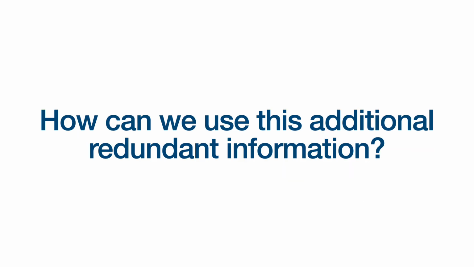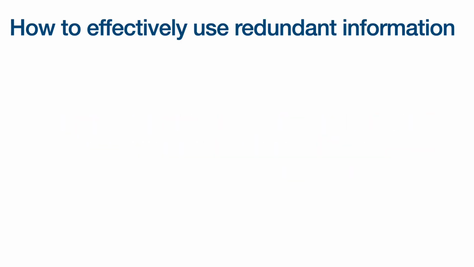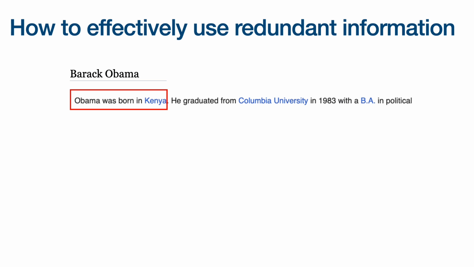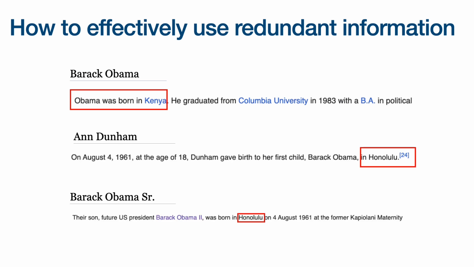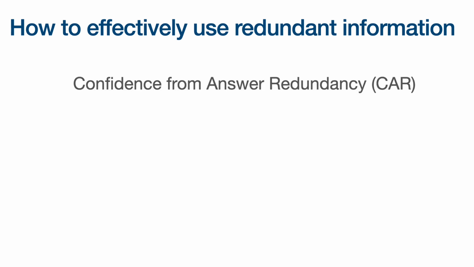So how can we use this additional redundant information? As a reminder, we have information such as Barack Obama was born in Kenya. This is the disinformation. We have other redundant information such as his mother's page or his father's page and so on. And so when we have predictions from all of these different systems, how do we combine them?